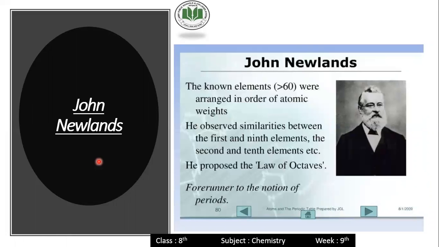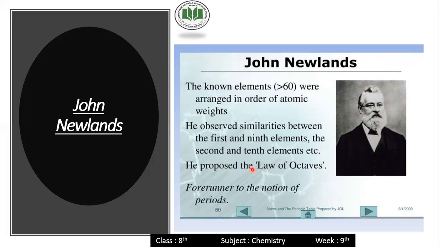The next scientist is John Newlands. John Newlands arranged the more than 60 known elements in order of atomic weight. He observed similarities between the first and 9th elements and the 2nd and 9th elements.